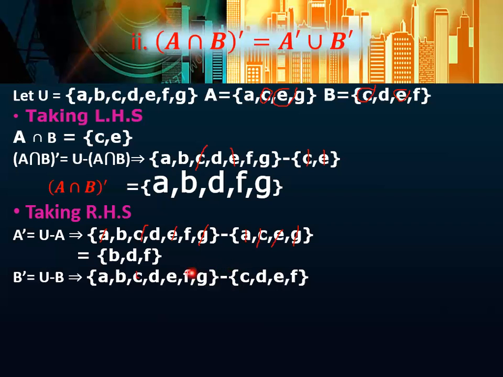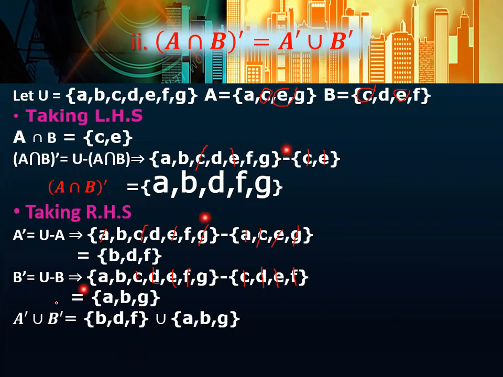C will be cancelled, D will be cancelled, E will be cancelled, and F. Now what elements are left which are not present in set B? These are A, B, G. So A, B, G is equal to B complement.